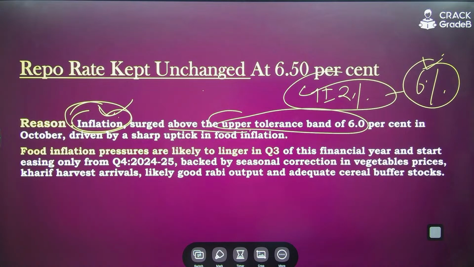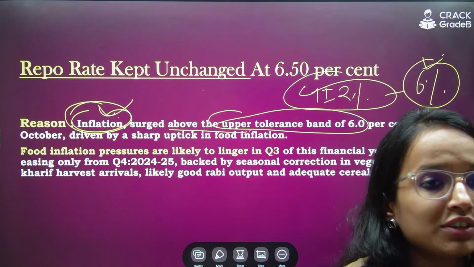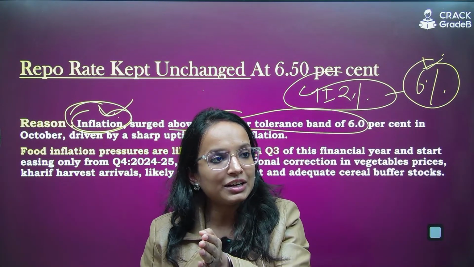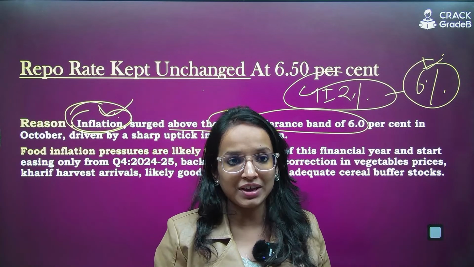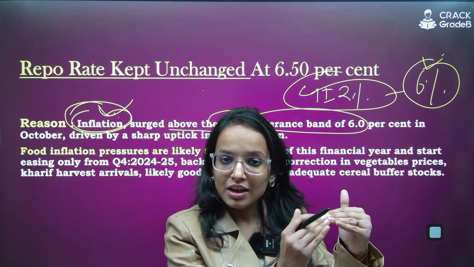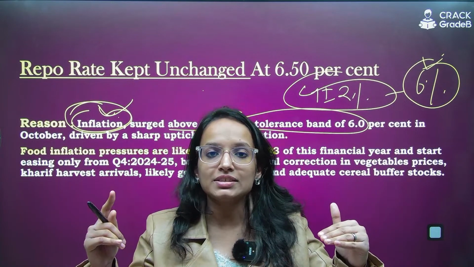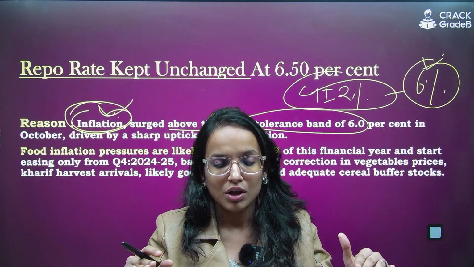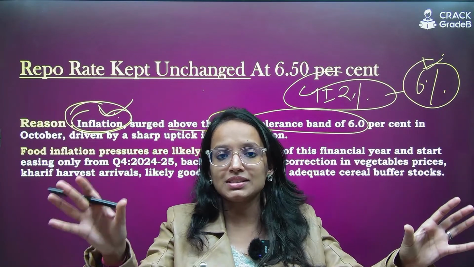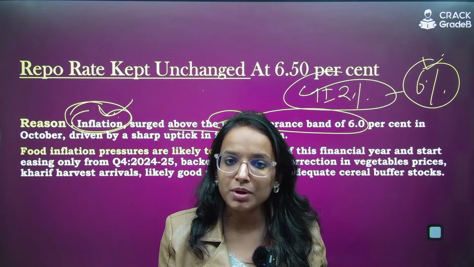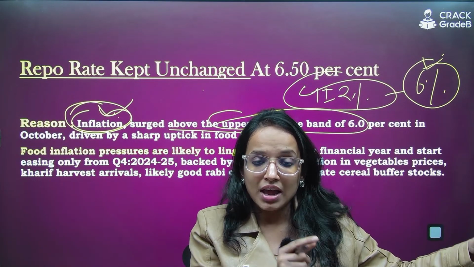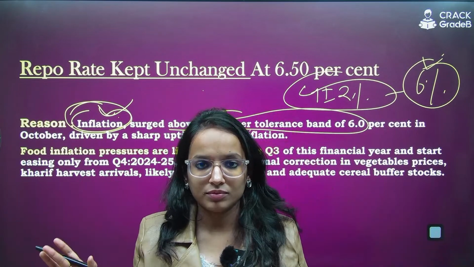Why didn't they still increase the rates, madam, to control inflation? See, one thing, you cannot go increasing the rate beyond a certain level. This is again a very good question. They have maintained the repo rate unchanged along with the stance, making it neutral. What happens is they have to strike a balance between growth as well as the containment of inflation. Are you getting my point? They cannot only focus on containment of inflation and they cannot only focus on growth.